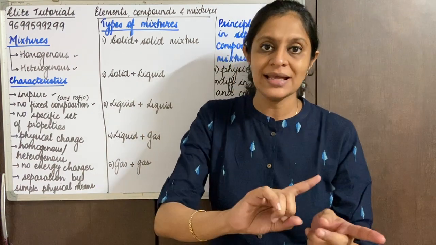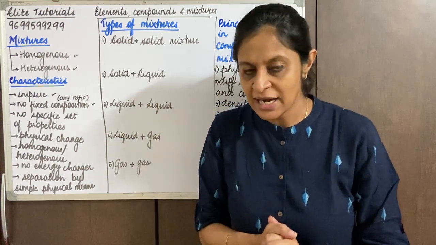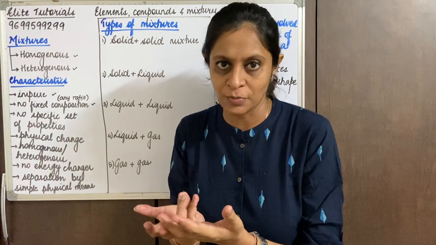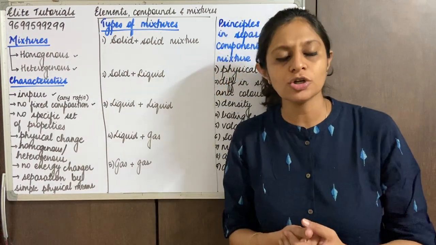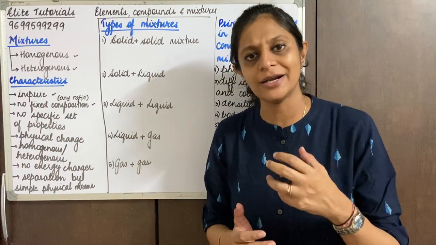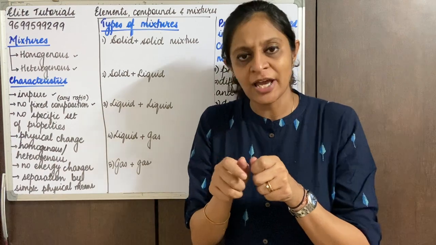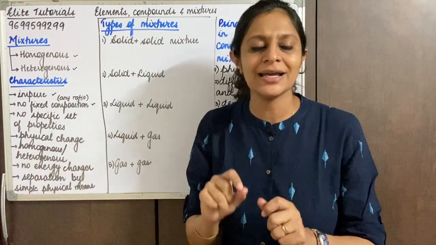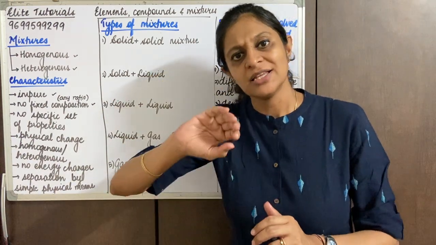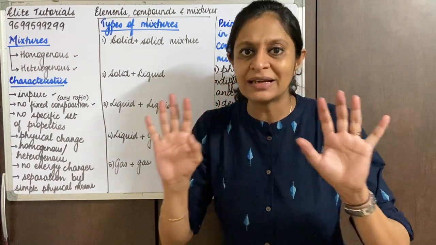Means iron and sulfur, both of them have retained their original properties, so they don't have any new set of properties. Also, sulfur is soluble in a solvent called carbon disulfide. If I take iron and sulfur and add carbon disulfide, the sulfur part gets dissolved. Means the properties have been retained.